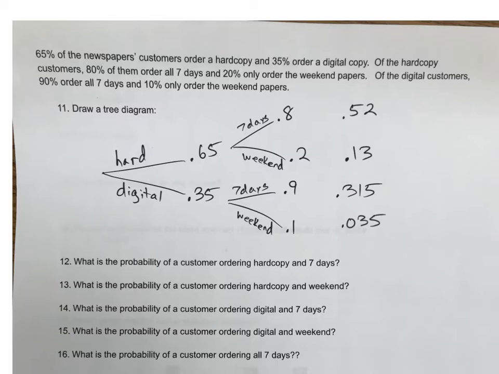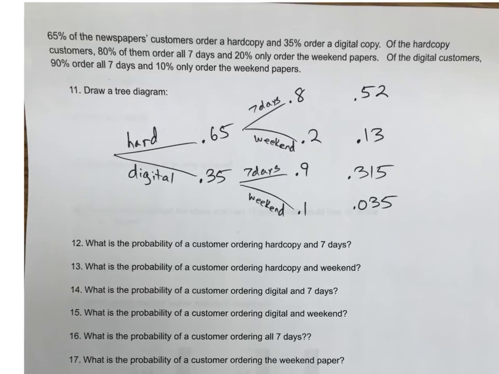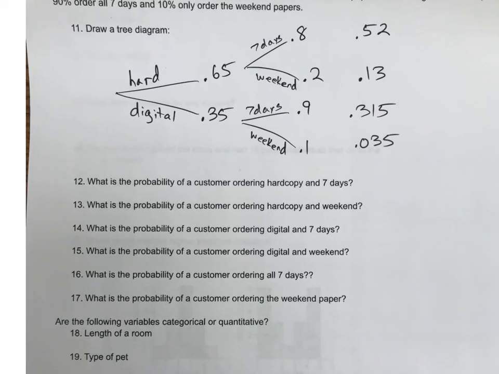Okay, so I just went through the tree real quickly, and then you're going to use this information to answer the next set of questions. So if you get the tree diagram wrong, you're probably going to miss a whole bunch of points. What is the probability of a customer ordering a hard copy and, remember, "and" means multiplication, 7 days? Getting it for 7 days. That's the 0.52, or 52%.